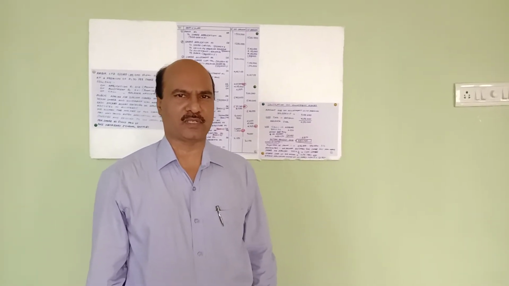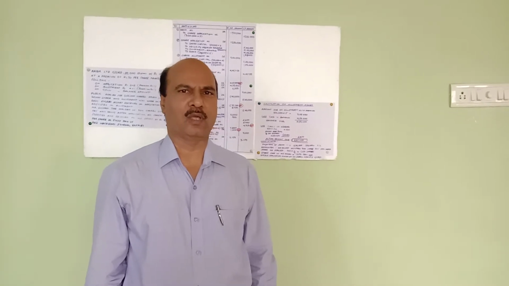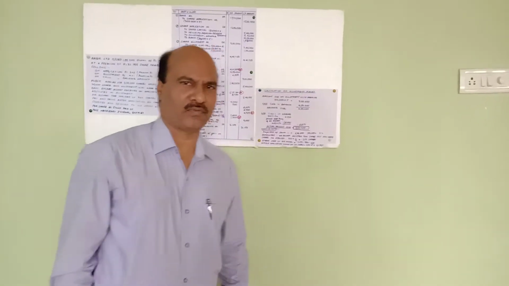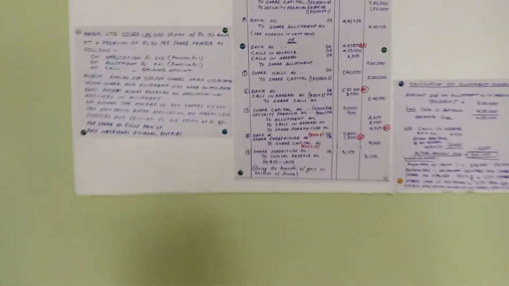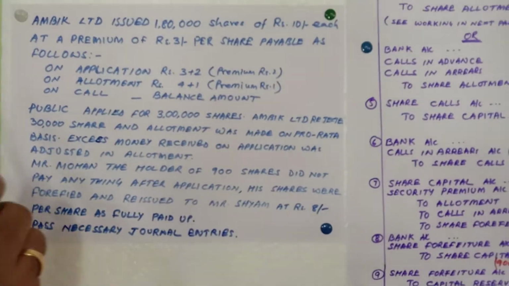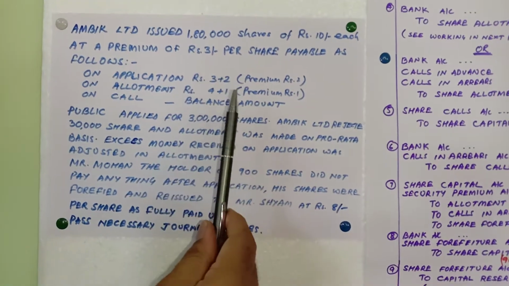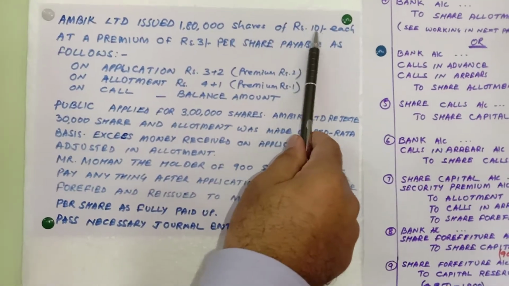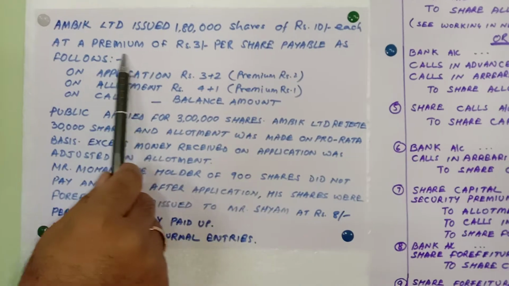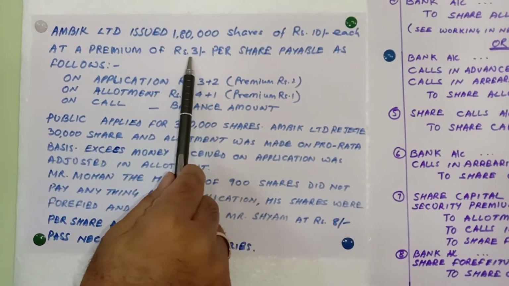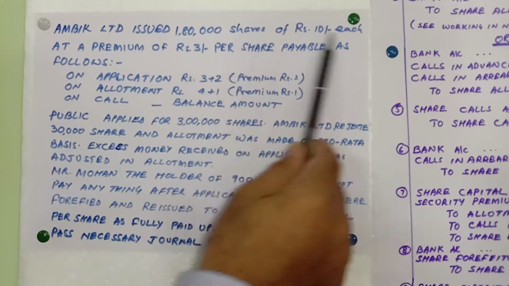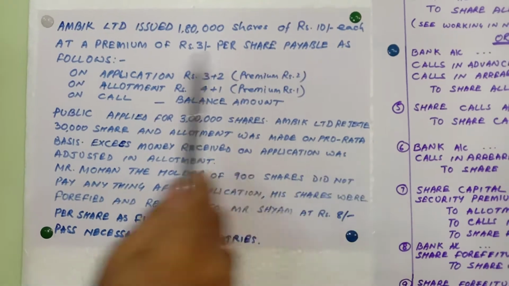So I made one question for this. Let's see this question and understand more about pro rata basis of shares. This is the question. Ambik Limited issued 1,80,000 shares of 10 rupees each. So face value is 10 rupees at a premium of rupees 3. So 3 rupees is the premium. So total cost is 13 rupees and payable as follows.